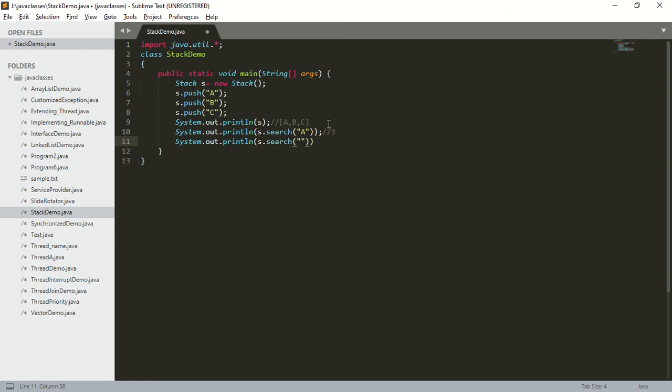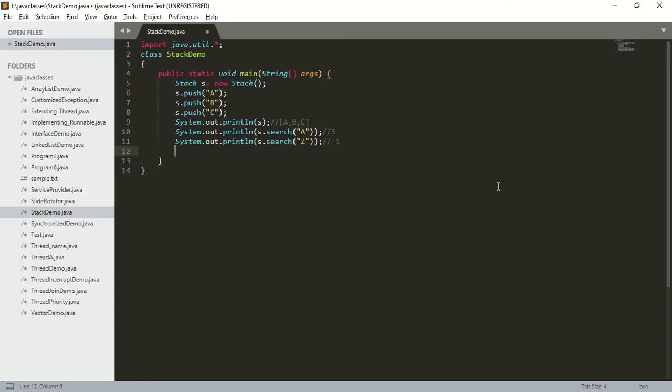Now I am going to take Z. Is the object Z present inside the stack? No. Z is not present inside the stack. If the object is not present inside the stack, what is it going to return? The search method is going to return -1.